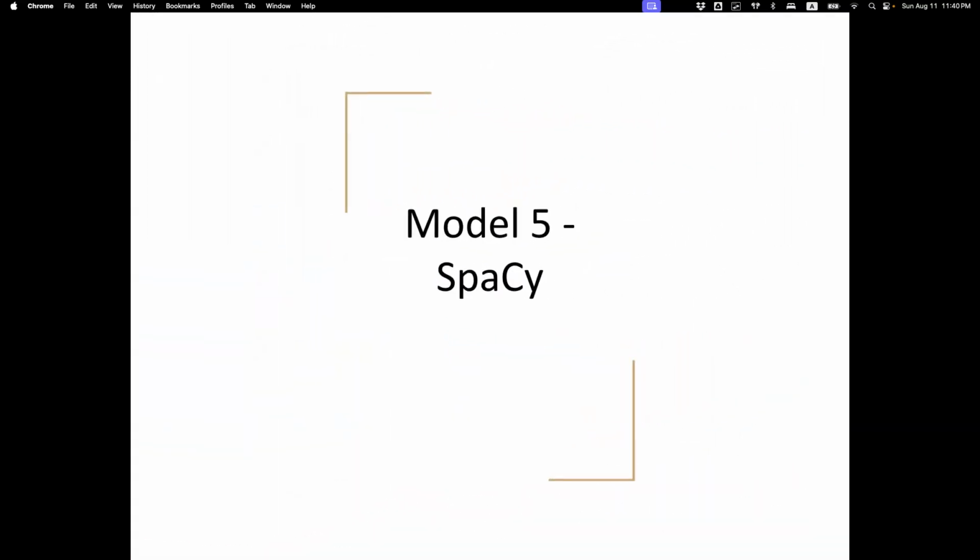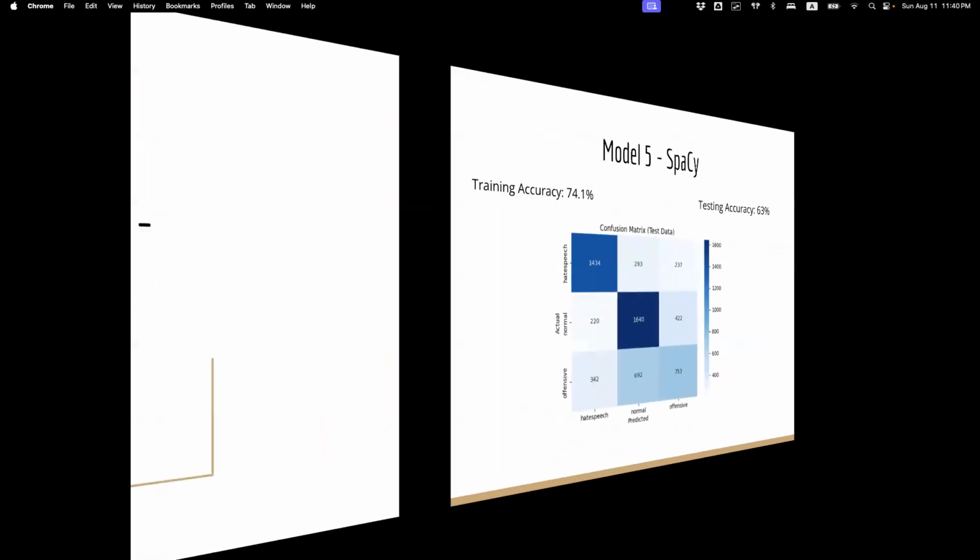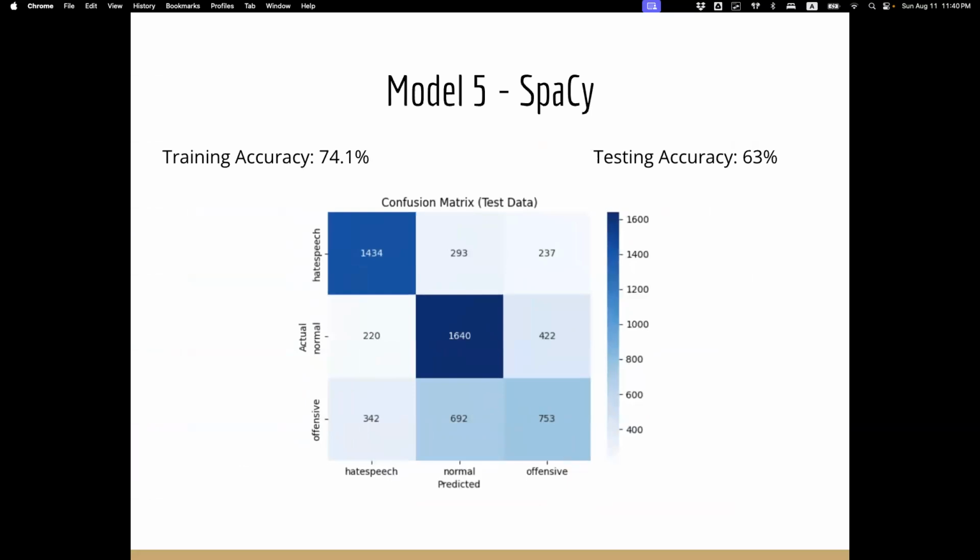The final model we used was spaCy. spaCy is used earlier on in the pre-processing step, the lemmatization, the removing of stop words, etc. But also spaCy is used to run a classifier. The training accuracy of that classifier was a good 74%, and the testing accuracy was among the highest at 63%.